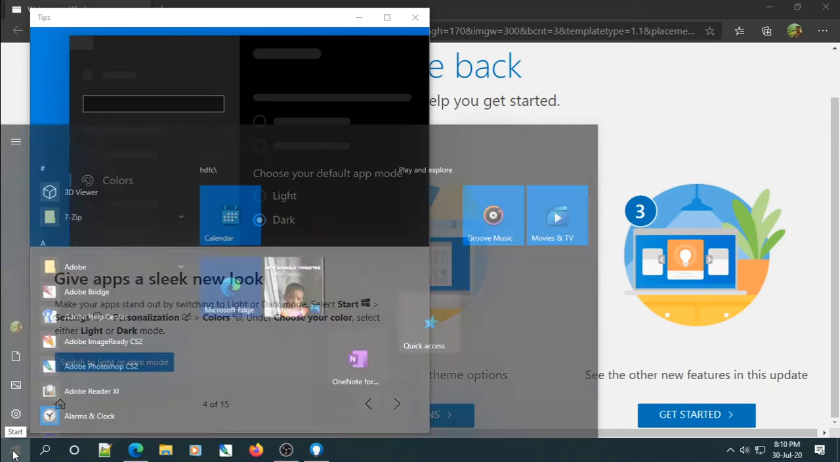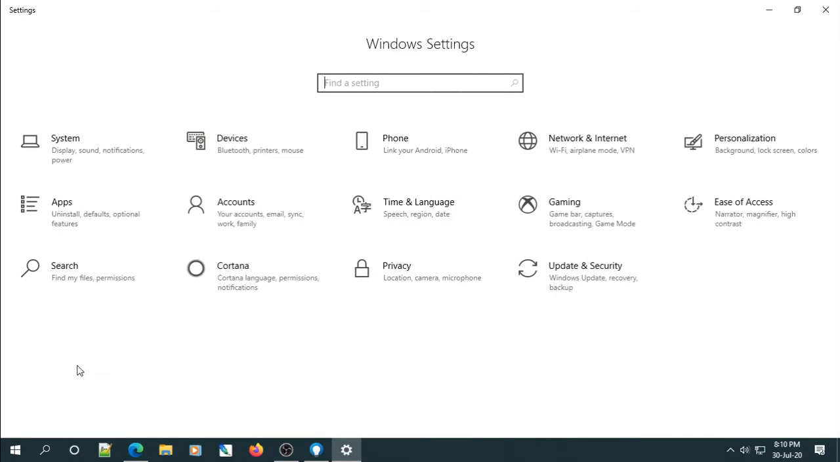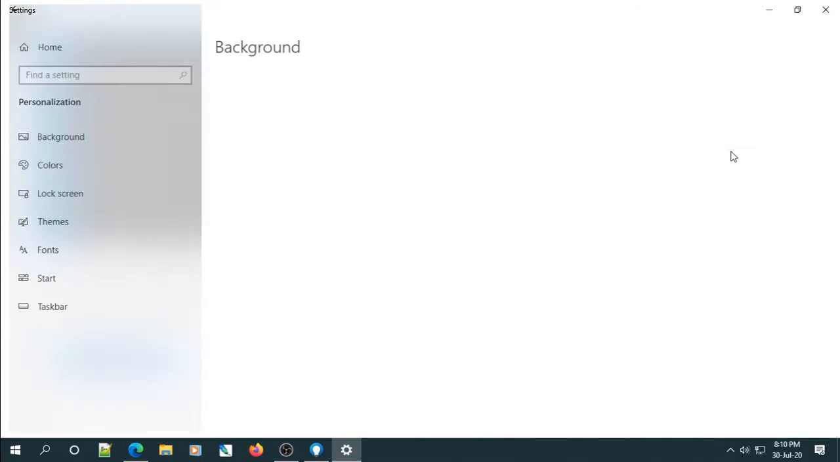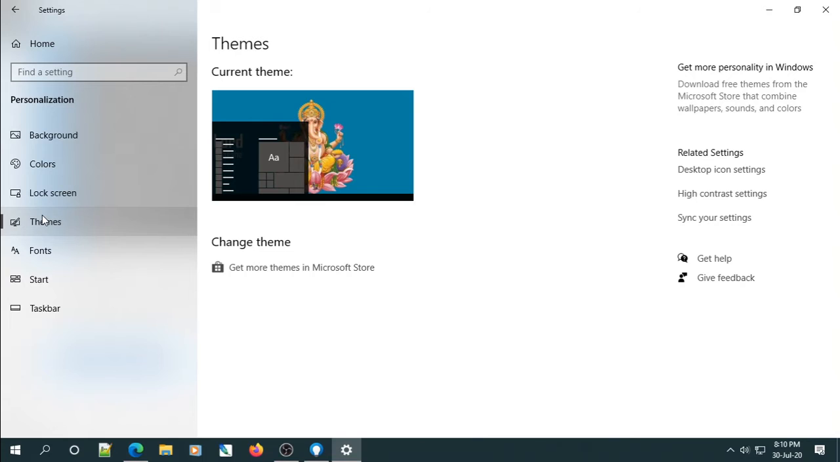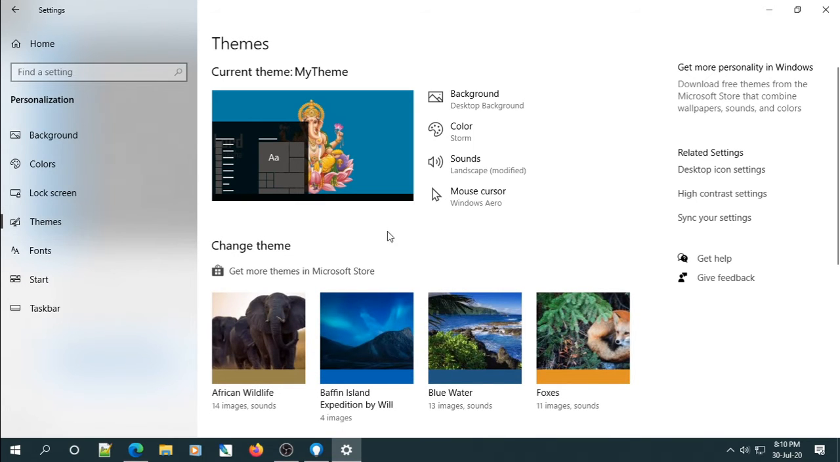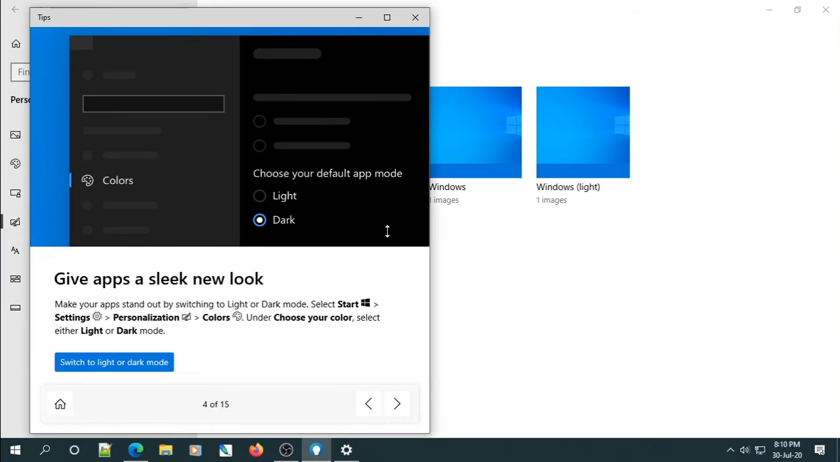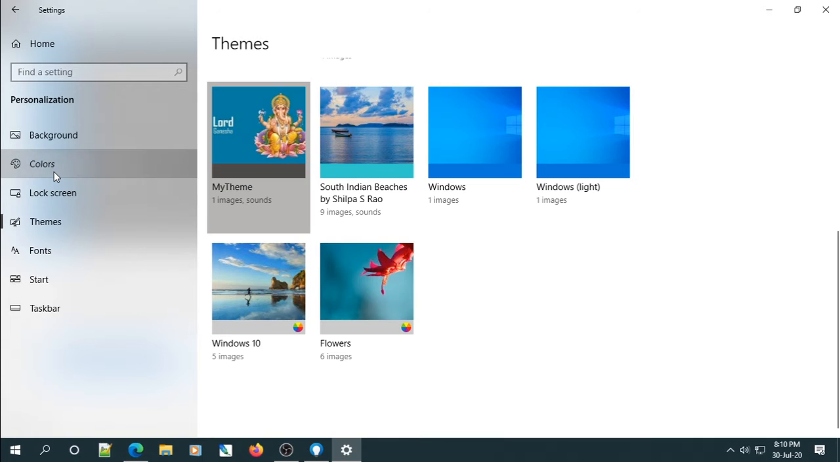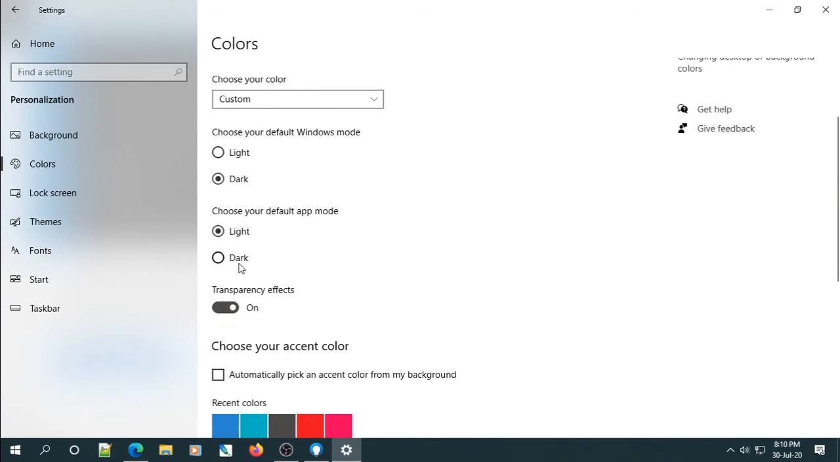I'm going to start menu, settings, personalization. Let's see what's in themes here. Yeah, themes. As usual, we can download new themes as well as reload themes. Let's see what is mentioned here. Yeah, we go to colors, right? And here we can see we can choose light and dark.